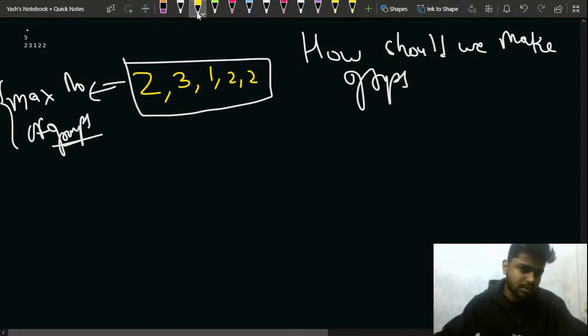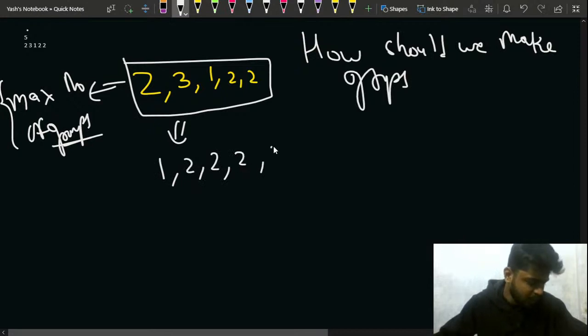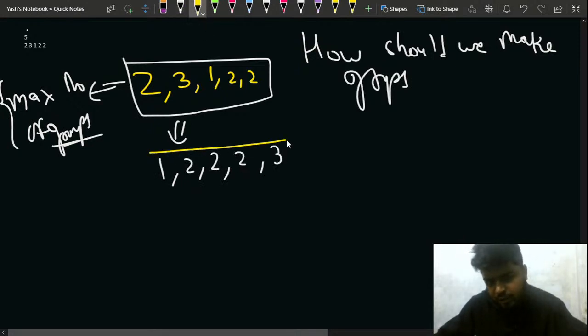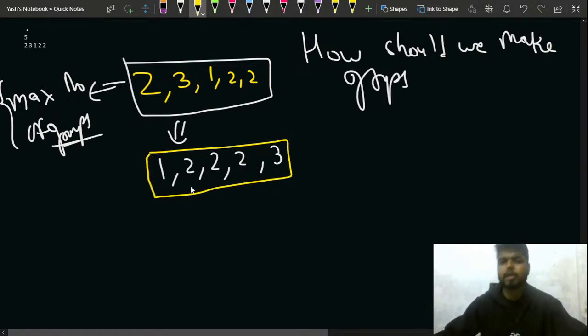Firstly, sort. It is recommended in the chat by Kapoor that we should sort. So let's see. If we sort it, then it becomes 1, 2, 2, 2 and 3, right? What do I do after sorting? Let's say I have sorted it. Any hints? After this, what?